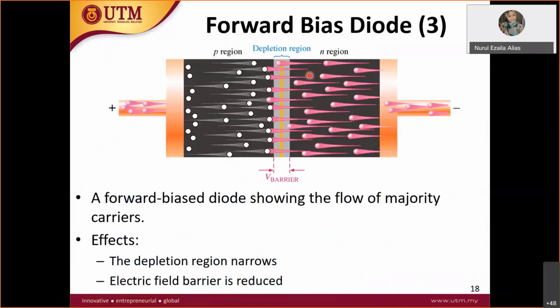Okay, so this is the animation, how it actually goes. As you can see, the depletion region becomes narrower, and the voltage barrier, the voltage drop here, is very, very small. Therefore you can measure the current. In this case, the effect is the depletion region is narrower and the electric field barrier is reduced. Electric field means the voltage barrier.